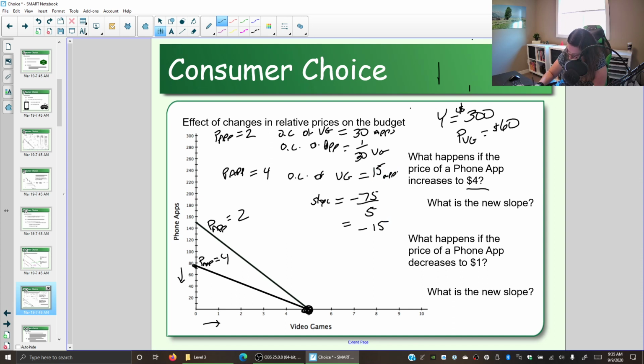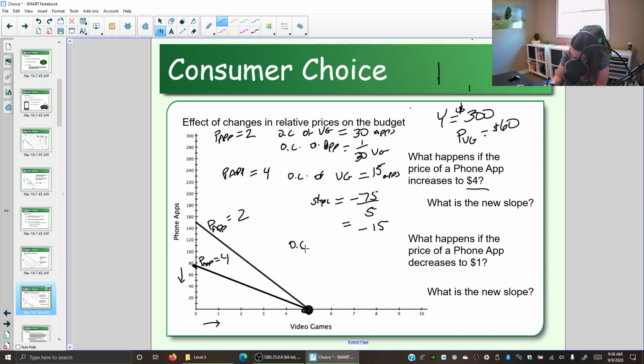15 apps. So notice when the price of an app went up, to get a video game, the sacrifice to get a video game did what? Well, before, the opportunity cost of a video game, so you buy a video game, you're giving up 30 apps. Now that the apps are more expensive, when you go to buy the video game, there's less of a sacrifice. You buy a video game, you're now just giving up 15 apps instead of 30. So the price of apps went up, the opportunity cost of a video game, so what you have to give up to get a video game, is now less.